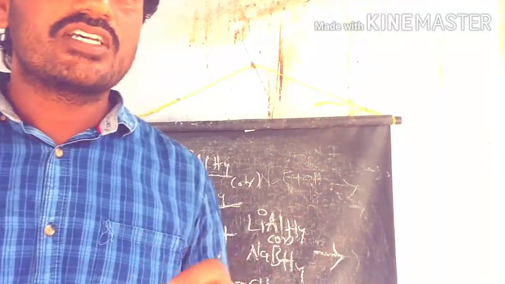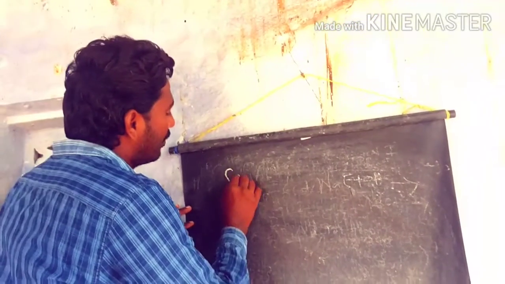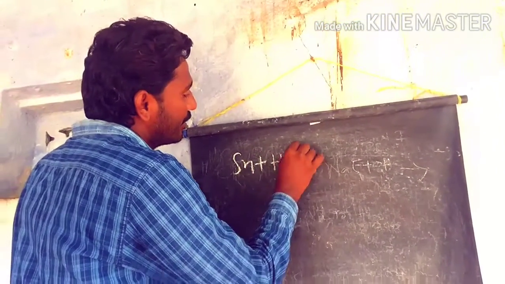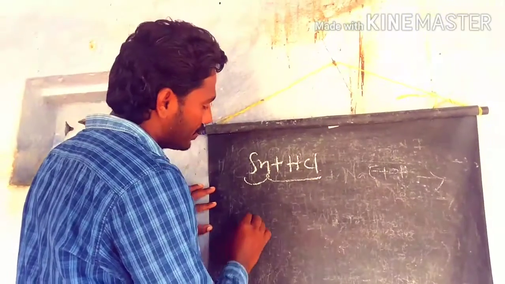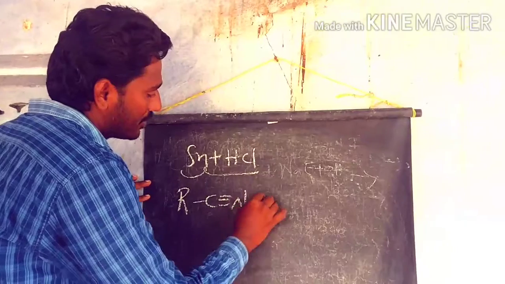So we also have partial reduction, under the metal plus acidic conditions, which we discussed. What is happening if the cyanides are involved in the partial reduction?